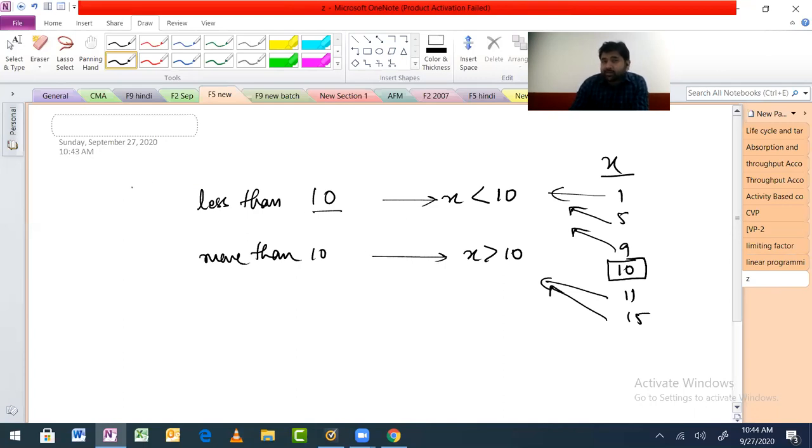Like up to. Fine. This is the other word, because for less than equal to, they will have to either write the full thing, less than equal to, or they will say up to 10. So up to 10 means what? It means this also. Do you understand? Because up to 10 means till 10 the value is valid. Correct? So these are a few things which can be changed here and there.